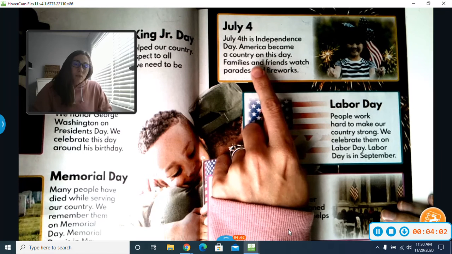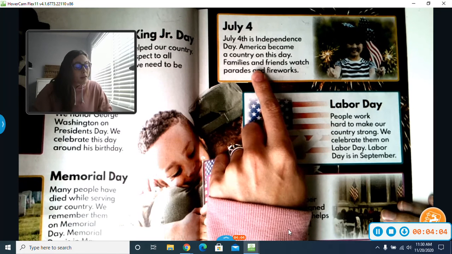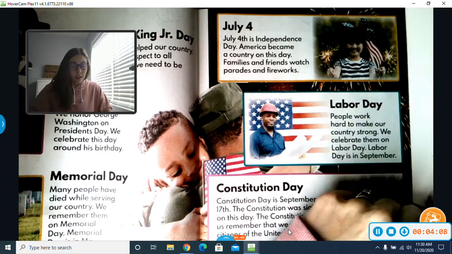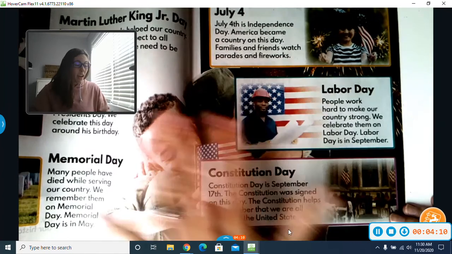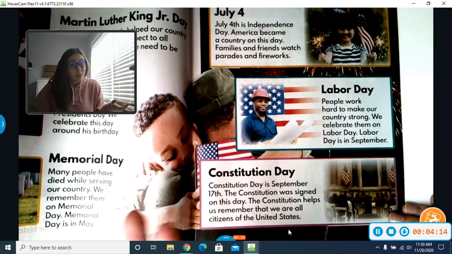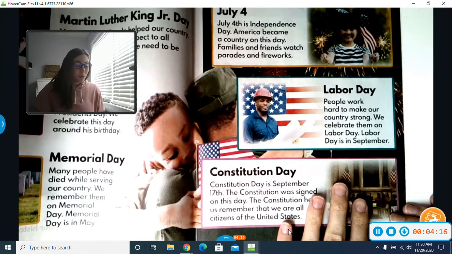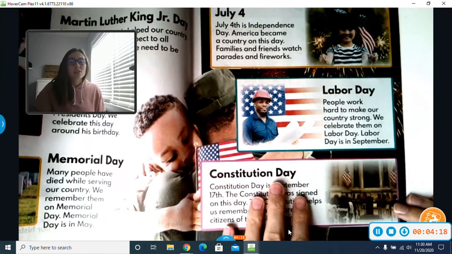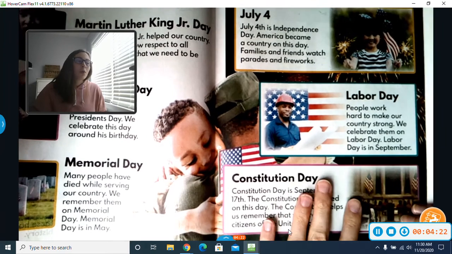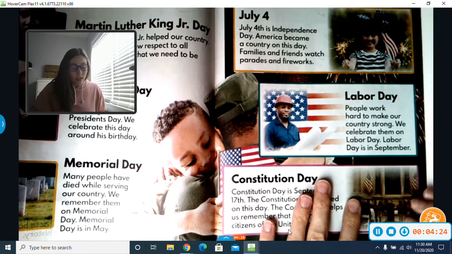And most people, not everyone, but most people don't have to go to work that day. Or any of these days, actually. Some days, some holidays, people have to work. Just depends on what the job is. Okay, but a lot of these days, since they're national holidays, businesses or companies or services will close that day.